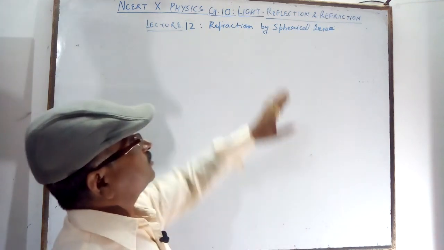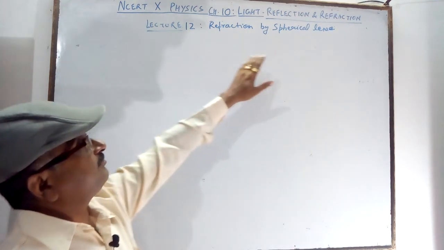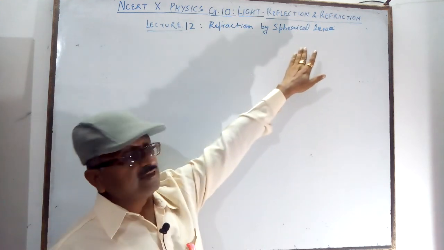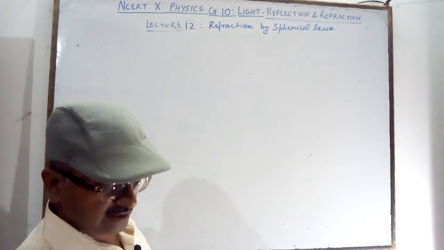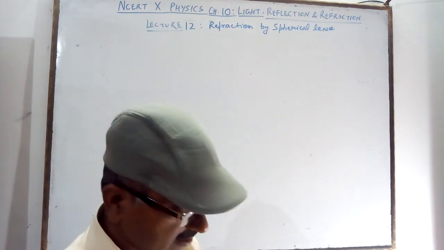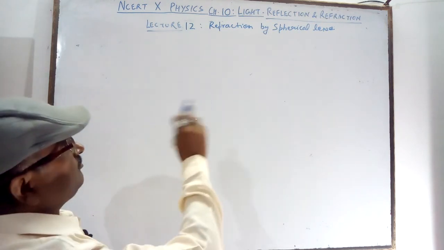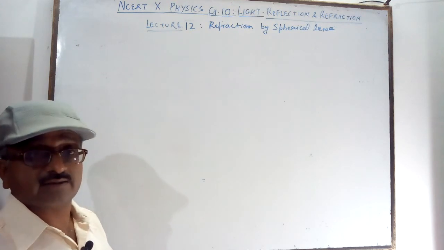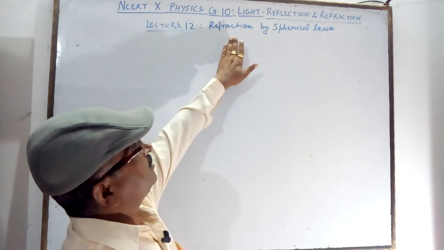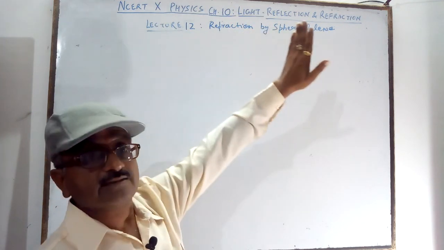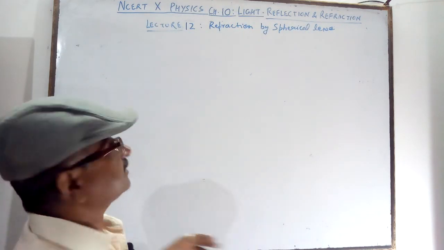In the physics round today you will see the refraction of spherical lenses. Reflection by the spherical lenses, that is a very simple topic. Reflection you are seeing by the mirror. Mirror is giving you the reflection, and here you are going to see the refraction of the light rays.